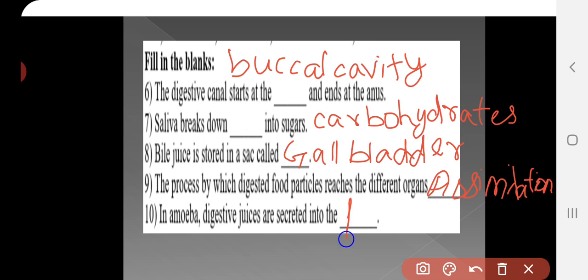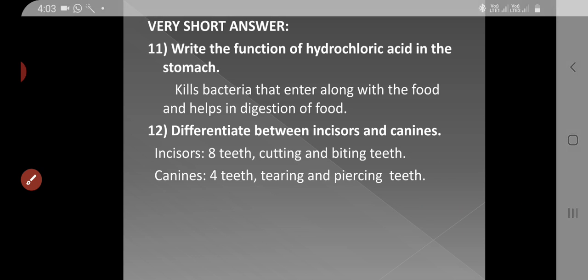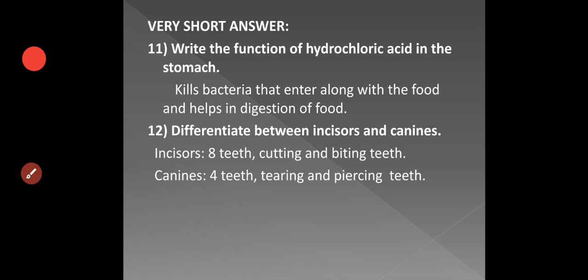Tenth question, in amoeba, digestive juices are secreted into the, so in which organelle? It is food vacuole, F-O-O-D, V-A-C-U-O-L-E, food vacuole. Next, it is the very short answer type.